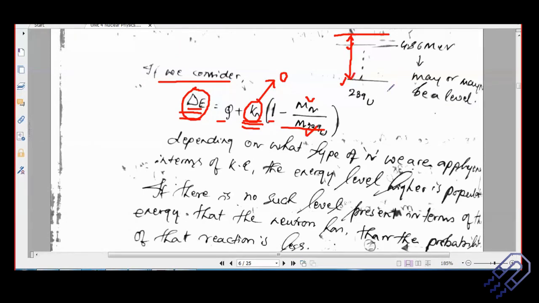Okay. So now the question is, can this value be less? Okay, it's higher, fine. Can it be less? The answer is no, because we are calculating it from the Q value. So if there is a reaction where uranium-238 is bombarded by a neutron and we get uranium-239, this is the minimum energy that we actually have. Okay, so even if there is a lower energy existing, okay, yeah.